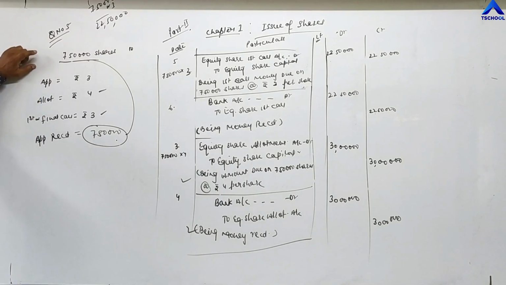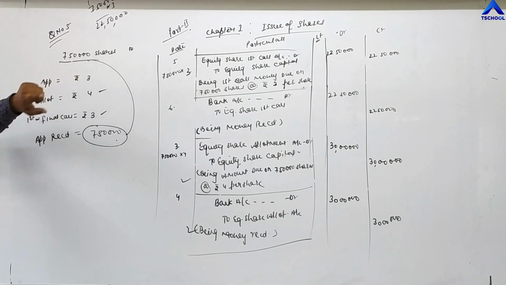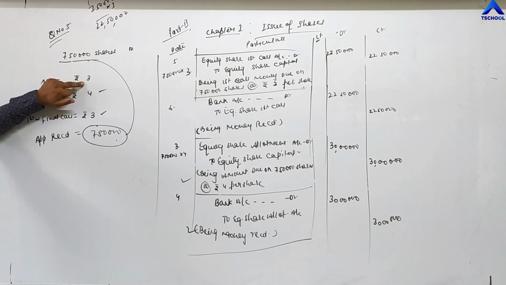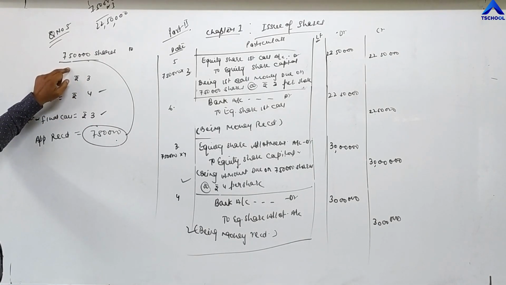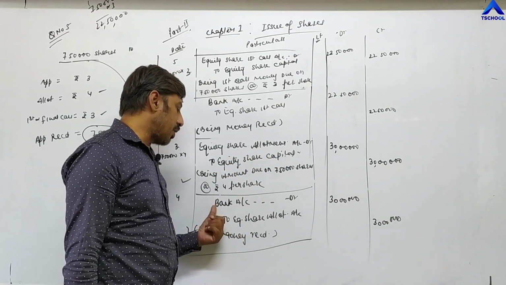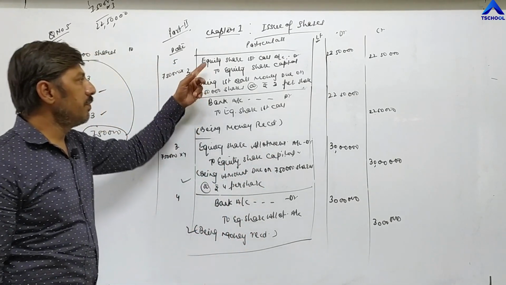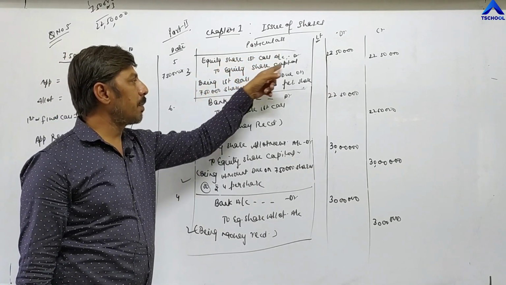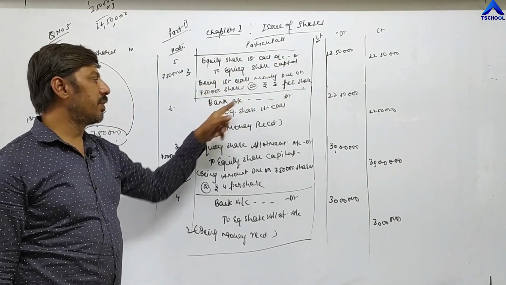First entry is bank account debit to equity share application, 7,50,000 into 3, 22,50,000, not 2,25,000. Then for transferring application amount to capital account, entry is equity share application account debit to equity share capital account. Then for allotment, equity share allotment account debit to equity share capital, then bank account debit to equity share allotment. For first call, equity share first call account debit to equity share capital, and after receiving money, bank account debit to equity share first call.